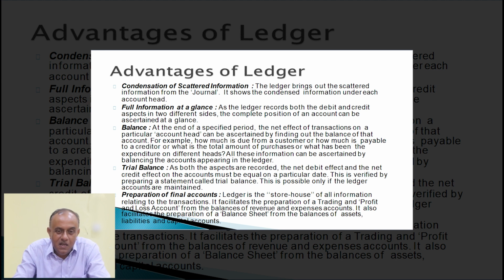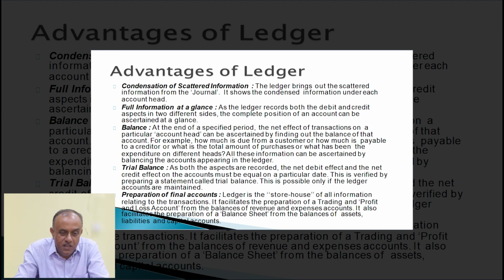And the trial balance is the vital information system for any business house, because it is a list of debit and credit balances of different ledger accounts as on a particular date. So with the help of ledger accounts, we can ascertain the true and fair view of the transactions recorded in the books of accounts, whether journal or ledger. It is possible only after balancing the ledger accounts.